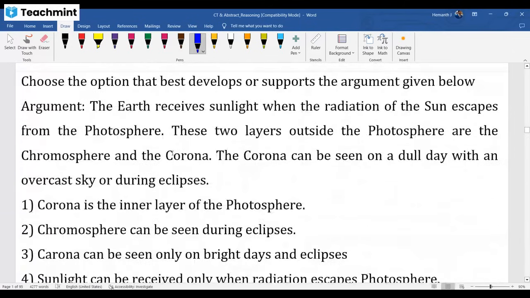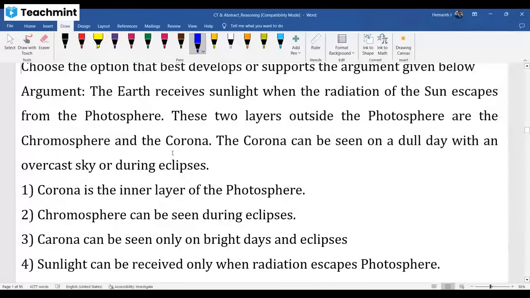Right. Now check it out here. This is the question. They're asking you best support the argument. Which among the options support the argument? Read the entire argument here. The earth receives sunlight when the radiation of the sun escapes from the photosphere. These two layers outside the photosphere are the chromosphere and the corona. So two layers outside the photosphere is chromosphere and the corona.